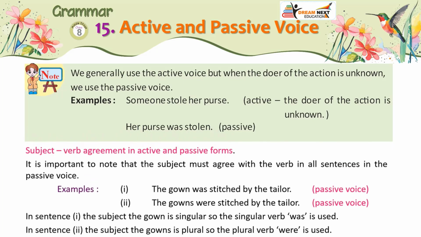Subject-verb agreement in active and passive forms. It is important to note that the subject must agree with the verb in all sentences in the passive voice. Examples: 1. The gown was stitched by the tailor. Passive voice. 2. The gowns were stitched by the tailor. Passive voice. In sentence 1, the subject, the gown, is singular, so the singular verb was is used. In sentence 2, the subject, the gowns, is plural, so the plural verb were is used.